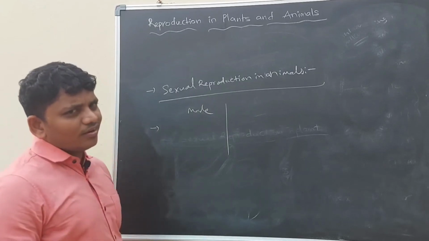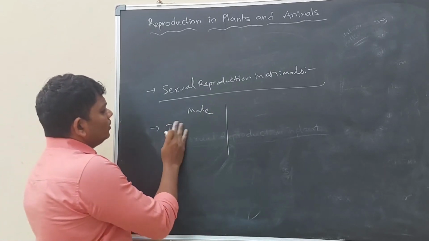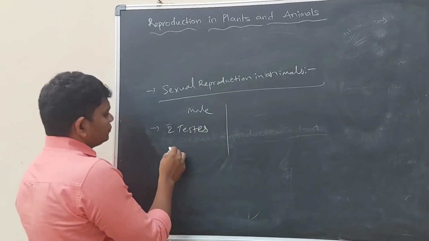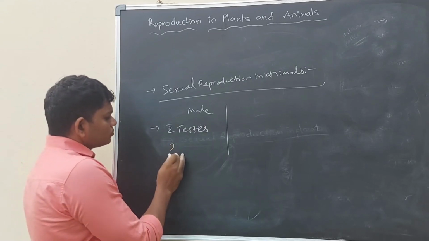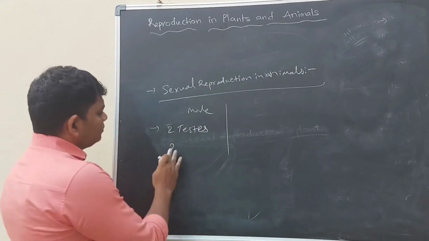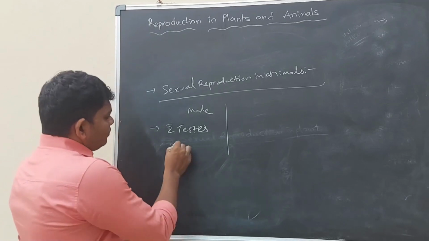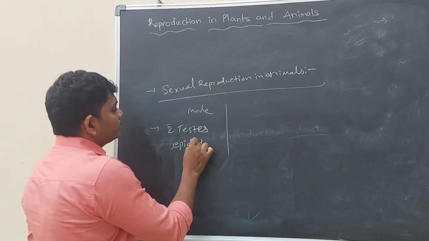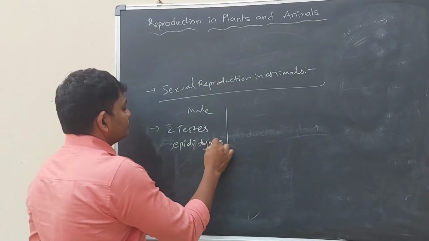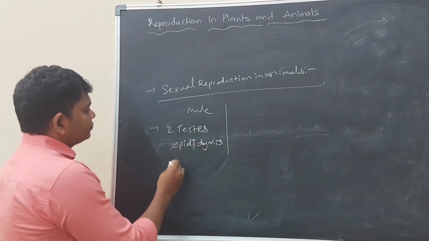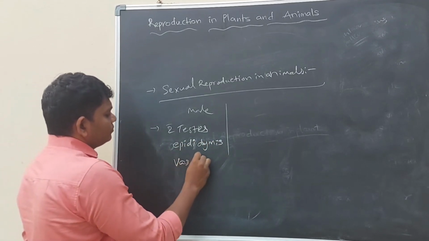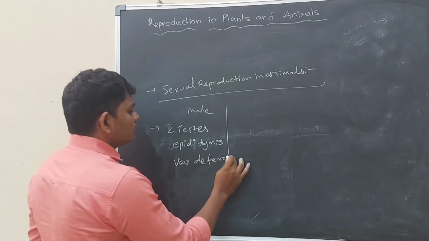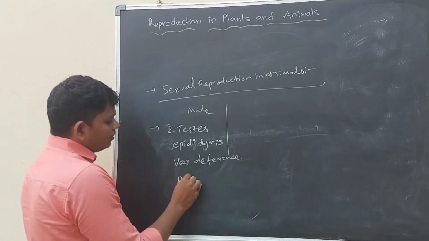Two testes, epididymis, vas deferens and prostate gland.